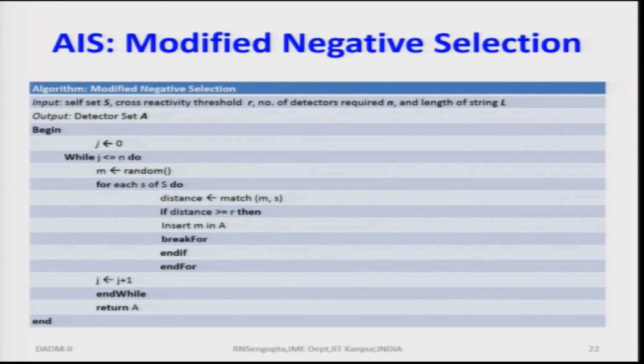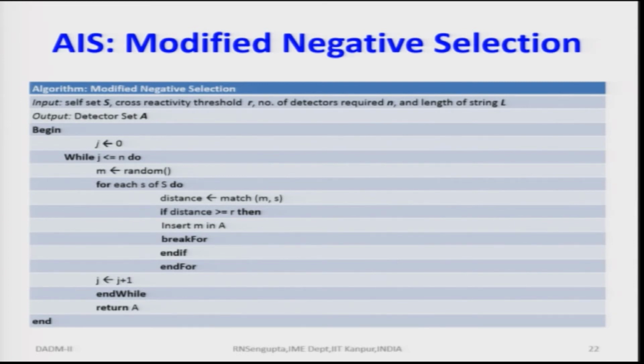Now, we will consider m as the random variable and we will compare the distance function between m and s. So, m is basically the set where we will try to put these detectors and non-detectors depending on the negative or positive selection, and s would be the comparison set.